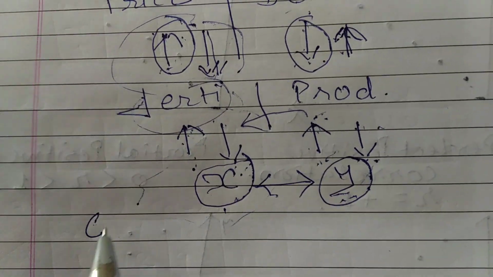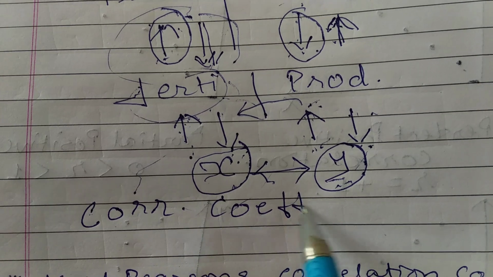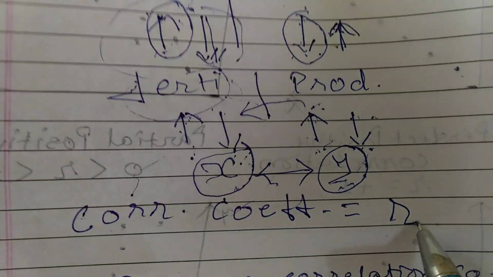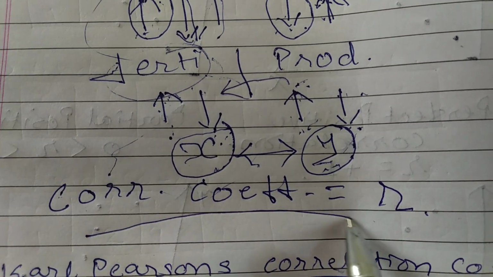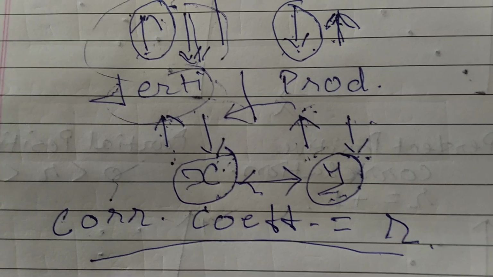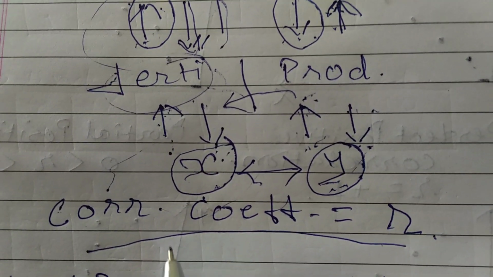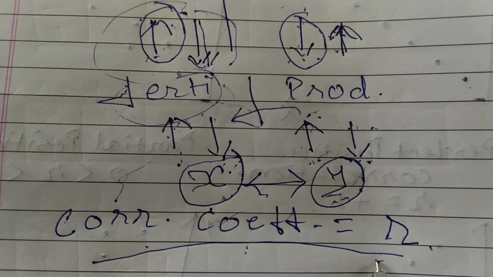The correlation coefficient is denoted by small r.